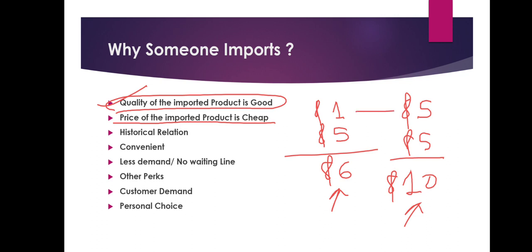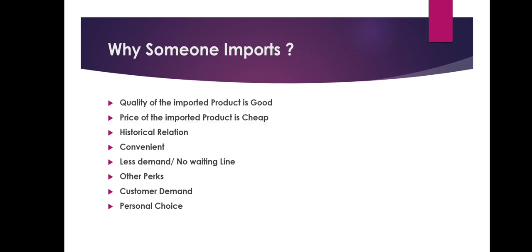This is the difference, the $4 difference. The local bread seller was selling it to him at $5, and the Chinese seller was selling him the bread at just $1. And that is why the restaurant owner has decided to go for the Chinese bread.